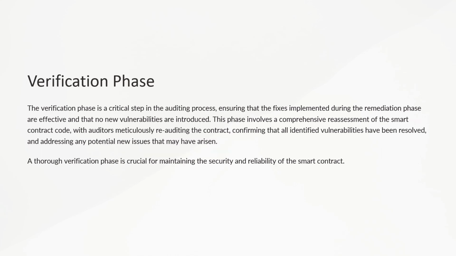The verification phase reassesses the smart contract after remediation to confirm that the vulnerabilities have been effectively addressed and to identify any potential new issues. The auditors meticulously re-audit the contract, ensuring that all identified vulnerabilities have been resolved and addressing any potential new issues that could have arisen. Akin to a rigorous quality assurance process, ensuring that the fixes implemented are effective and that no new vulnerabilities are introduced, the verification phase is crucial for maintaining the security and reliability of the smart contract.